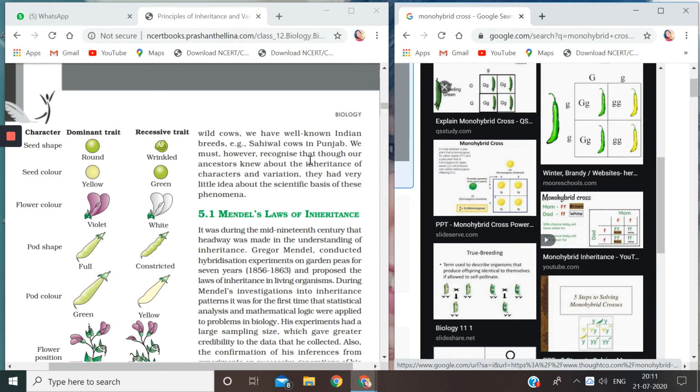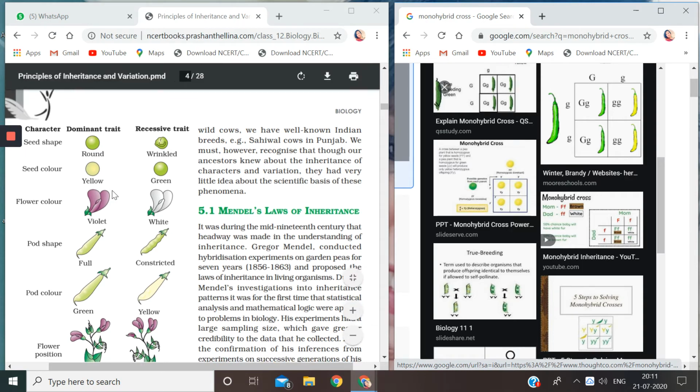We must, however, recognize that though our ancestors knew about inheritance of characters and variations, they had very little idea about scientific basis of these phenomena. Of course, because they were just doing the process. They did not know how these processes work, because the discoveries were done later on.